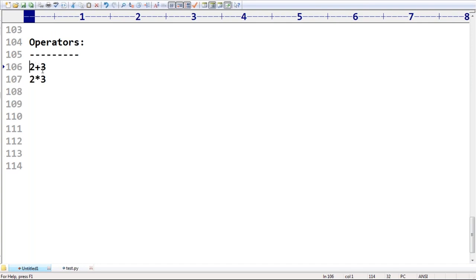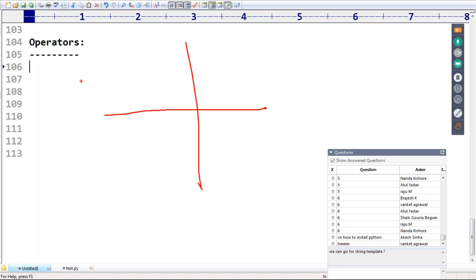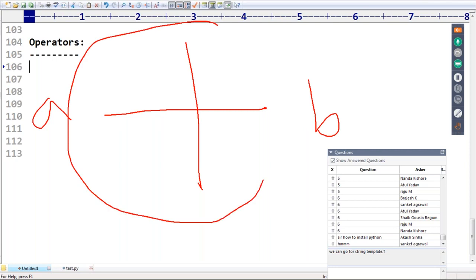What is an operator? Anyone, can you please tell what is an operator? Sir, an operator is a symbol that performs certain operations. Assume that plus is performing a certain operation. So anything performing a certain operation is by default considered an operator.